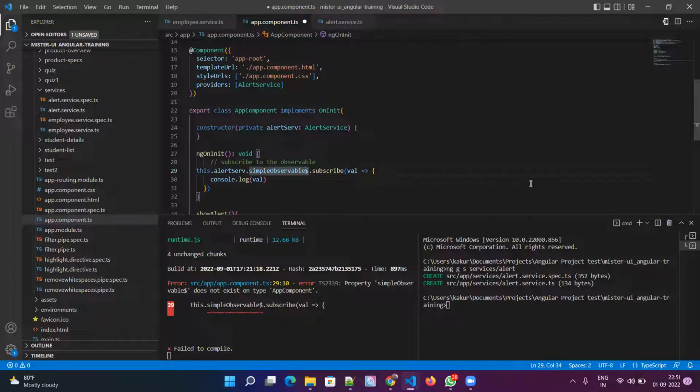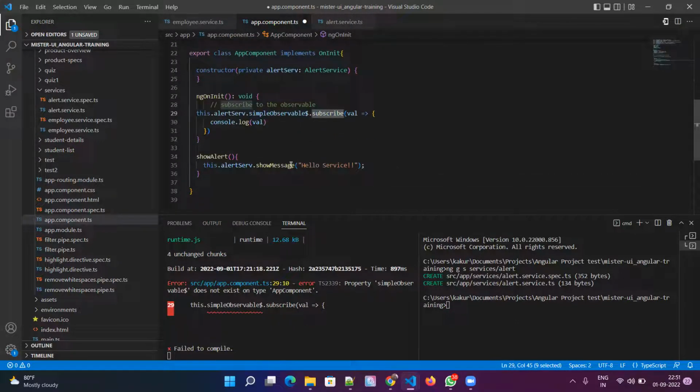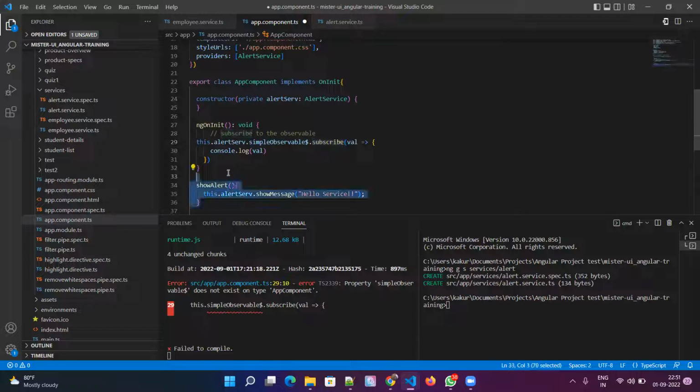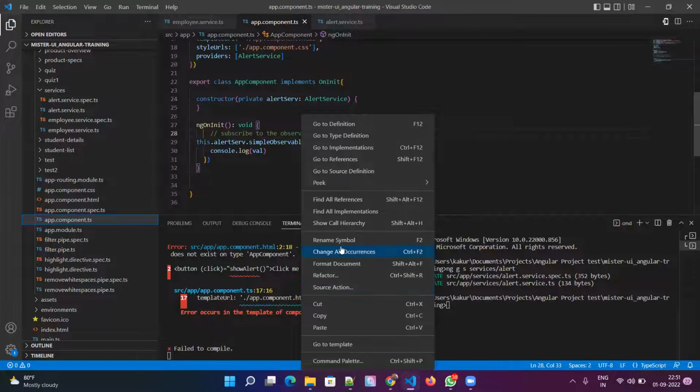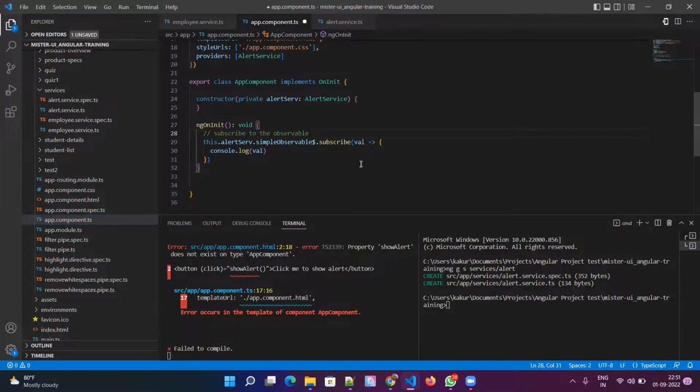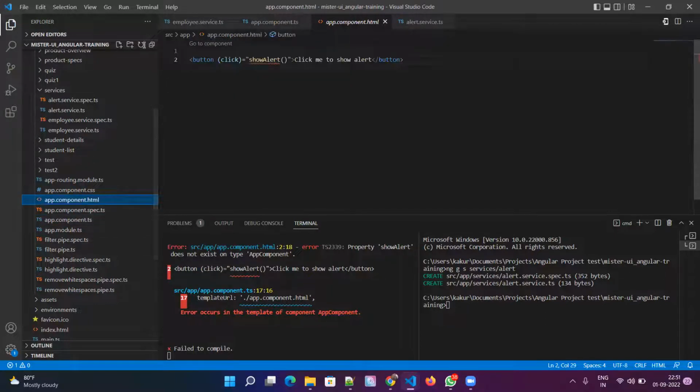Now we don't have anything here. We have only the alert service dot observable dot subscribe. Plain and simple. Let me remove this method also in order to avoid confusion. Let me format a bit. Okay, cool. It is throwing some error because we removed that show alert.